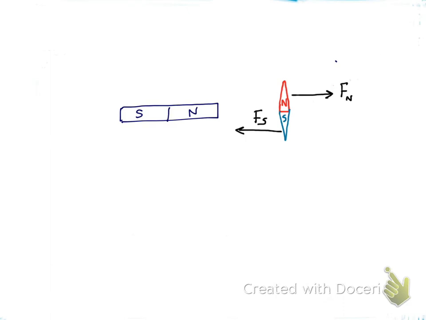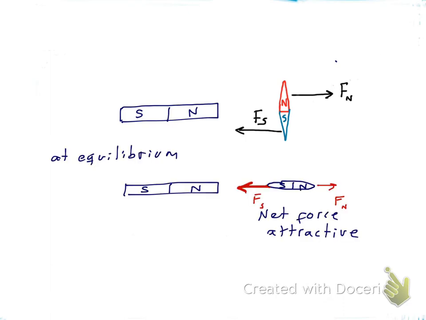Just like in this picture, if we have a magnet, north and south, and we bring a compass, another magnet that can spin about an axle, that magnet is going to experience magnetic forces, and those forces are going to make the compass align and acquire a certain orientation. We can use that orientation and the net force acting on the compass to define the magnetic field at that location, its strength, and the direction it's pointing. So we're going to use a test magnet or a compass to define the magnetic field at a particular location in space.